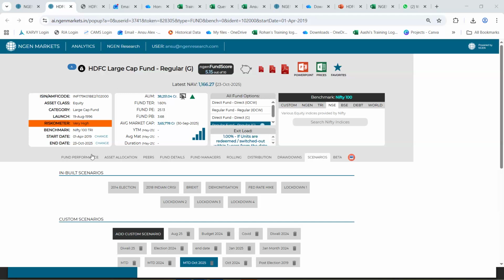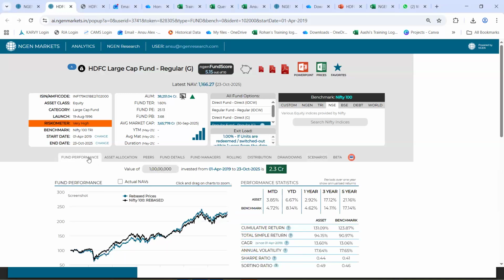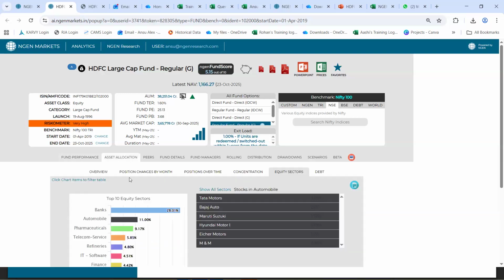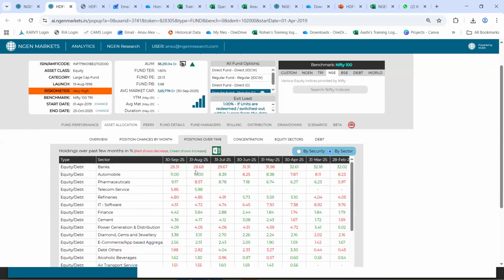And there is a probability that it will go to Q2 for any reason. So in that case, if you feel that you're entering at an all-time high or the highest position, what you can do is track it again. Rather than entering at the all-time high, you can just wait and see if it goes lower, because you can also look at the asset allocation. That is, how is the portfolio changing? There are multiple things that you can look at as well.